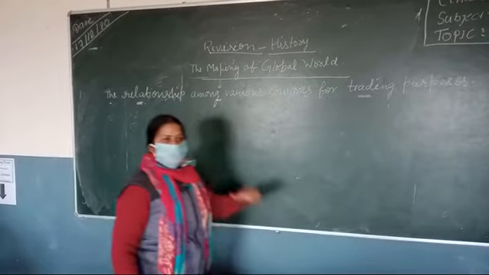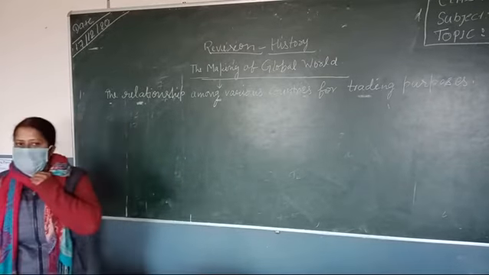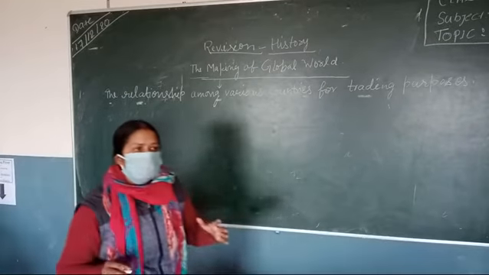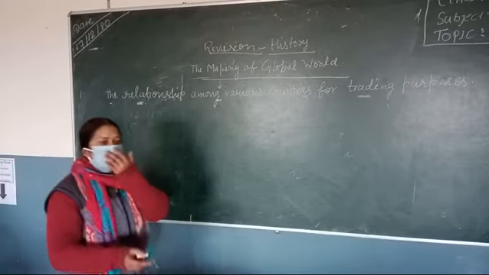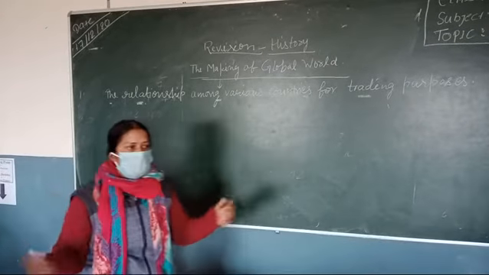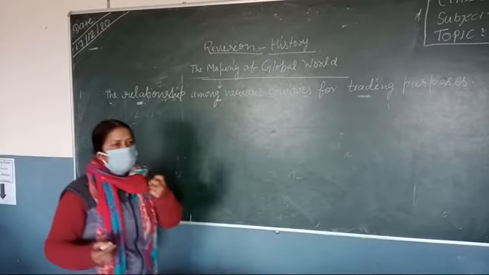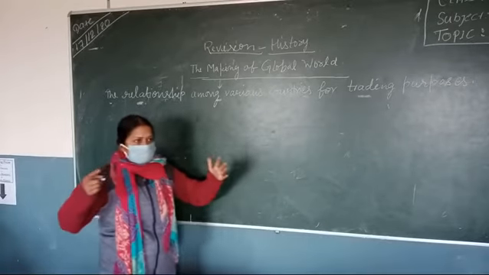Yes or no? Making of global world means, ma'am, we are going to study how the distinct parts of the world connected with each other, from ancient India, from the starting of the 16th or 17th century up to the 21st century, how they developed their connection for satisfying their trade relationship. It means the transportation of goods and services.